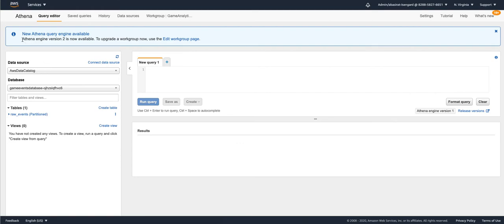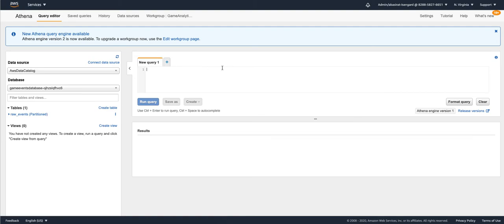Amazon Athena has also recently announced general availability of a new query engine version, Athena Engine version 2, and this is the recommended engine version for your workgroups. Athena Engine version 2 is based on Presto version 0.217, and it introduces a bunch of improvements and new features like support for federated queries, support for nested schemas, and a lot of different performance improvements in terms of query execution and query planning.